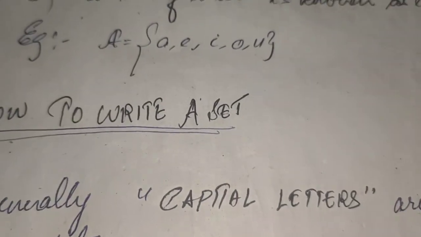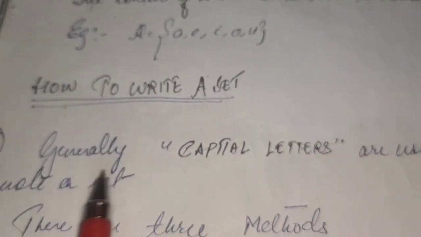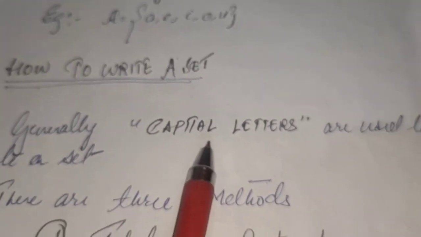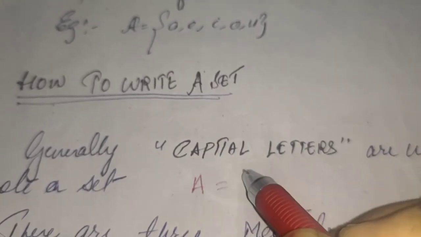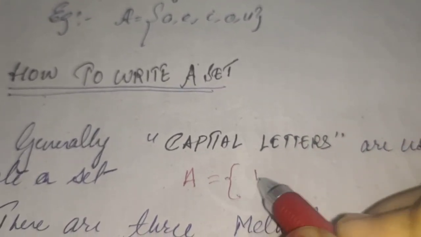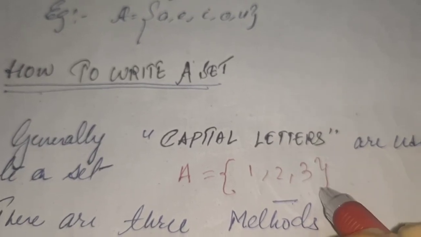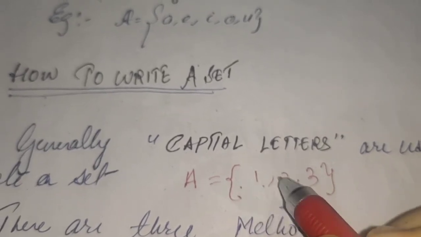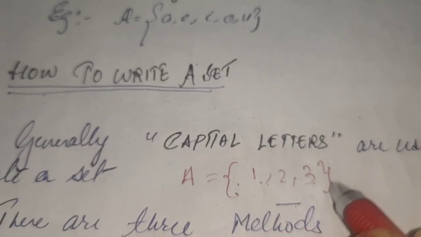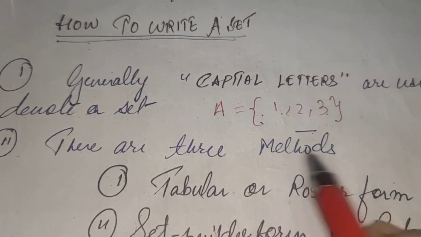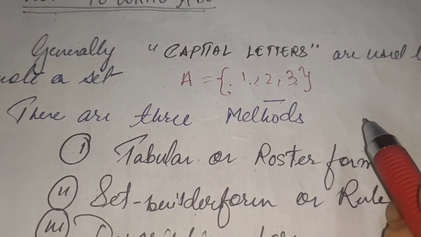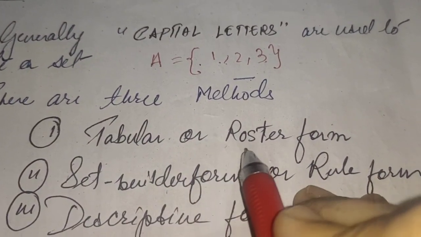So when we start discussing how to write or define a set, the concept is like this. Generally capital letters are used to denote a set. Suppose I am writing a set A, and I put curly brackets and write 1, 2 and 3. So it is a set. And after each element we have to put a comma in this pattern of writing sets. Now there are 3 methods of writing a set. First one is tabular or roster form.